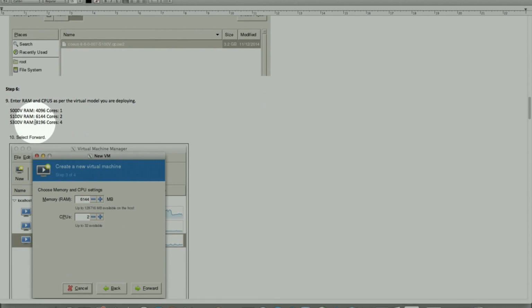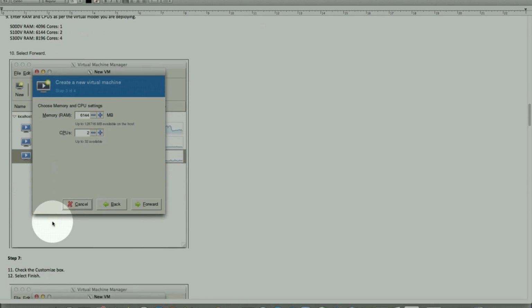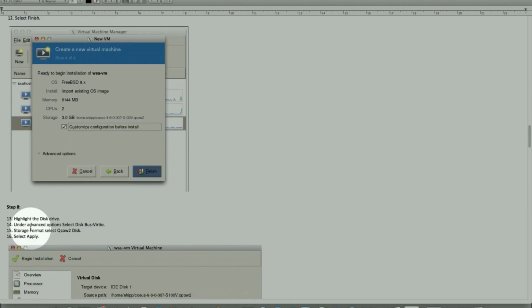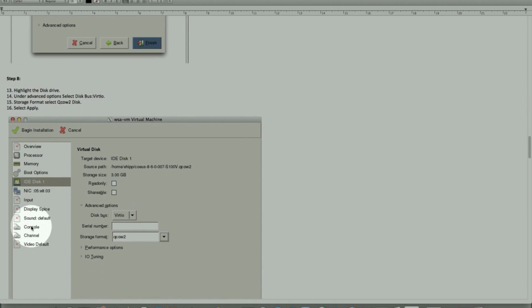Make sure you provide the right memory and the core requirement, otherwise the machine will have trouble powering on. Once we do all that, we've got to customize it. One important part is the IDE disk that we saw in the advanced option. It was sitting as an IDE and the first boot did fail. So it's got to be VirtIO and then the storage format as recommended here.